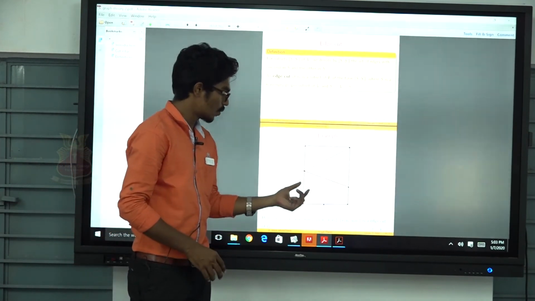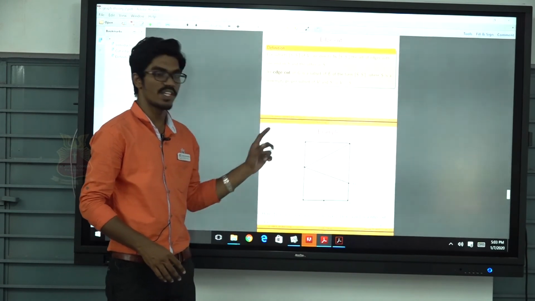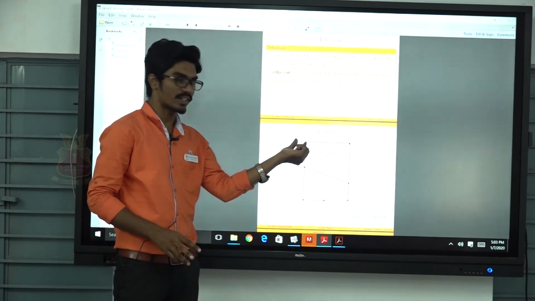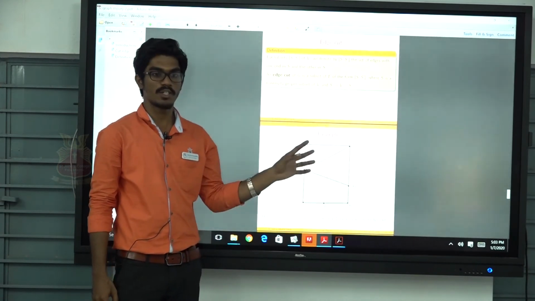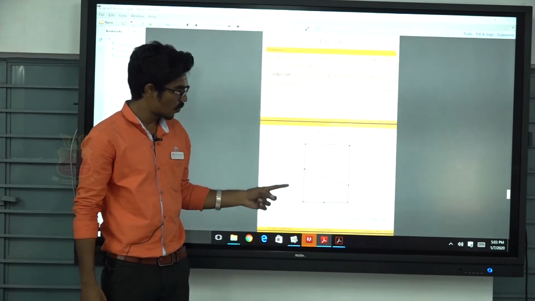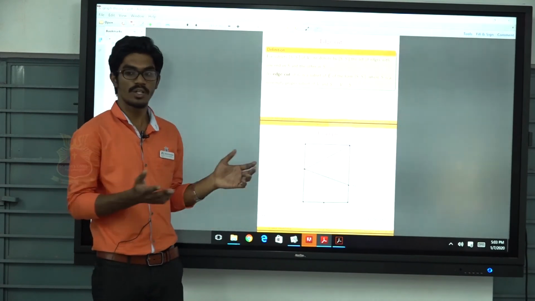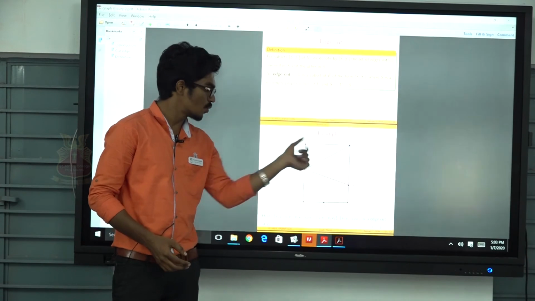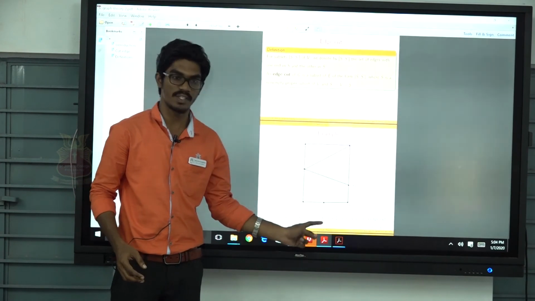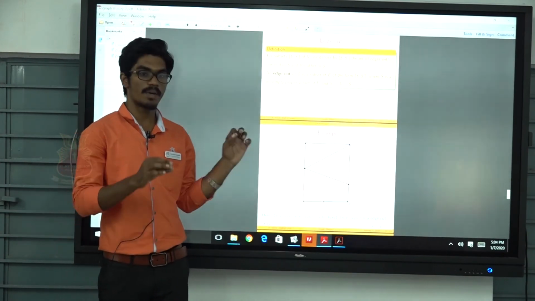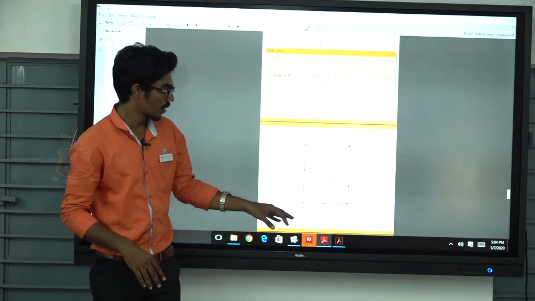Similarly, suppose I remove V1 V2, V2 V3, V3 V7, V7 V6, V3 V1. Then my graph has isolated vertices V1, V7, V3 and the remaining part. So the number of components is 1, 2, 3 and 4. So the number of components is increased. So here the edge cut is V1 V2, V1 V3, V3 V2, V3 V4, V3 V7, V7 V6. I define S and S dash in the same manner.